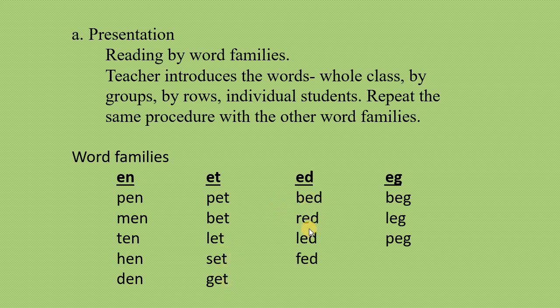Bed, red, led, fed. Beg, leg, peg. Okay guys, again, after letting the whole class read, followed by groups, followed by rows, as well as individual students.